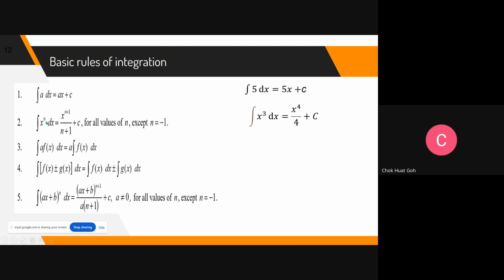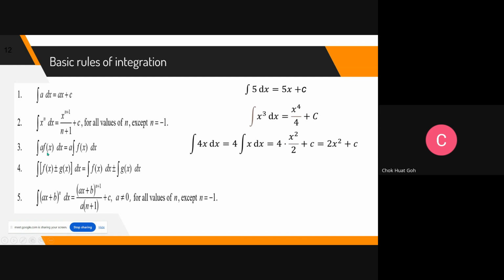When you integrate x power n, you increase the power by 1 and then divide by the power. So x power 3, increase the power by 1, x power 4, divided by the power 4. So I suppose most of you know, no problem. Now it's smooth already. When I click one time, it advances the slide.